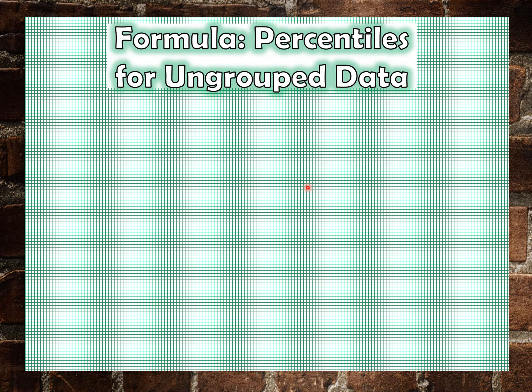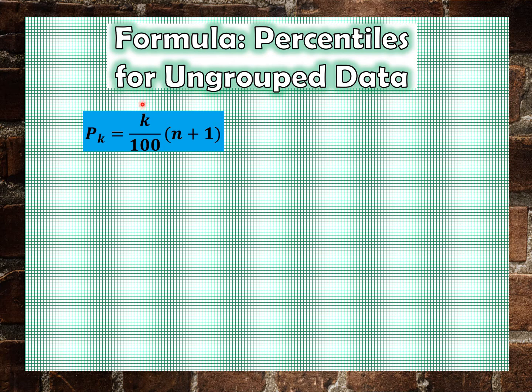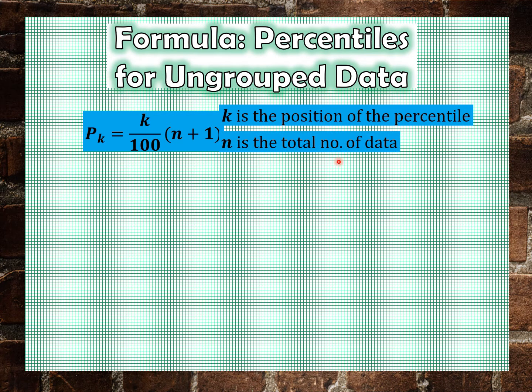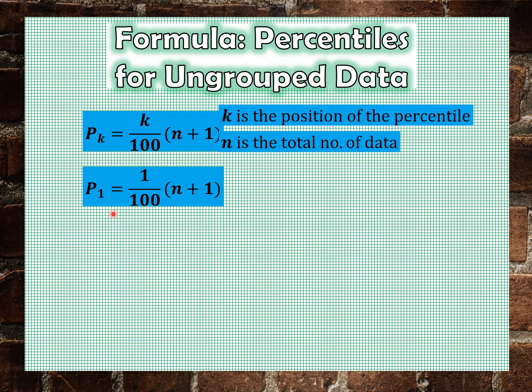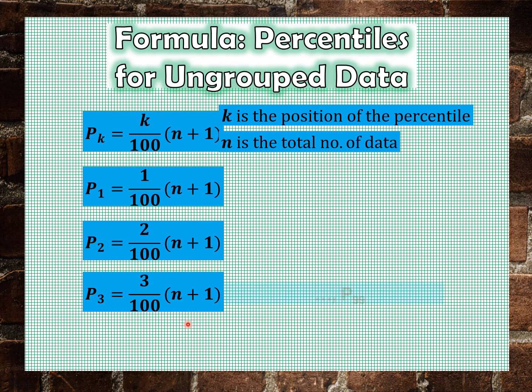We also have formulas that we need to follow. Same pa rin din yan sa formula ng quartile and decile. Ang pinagkaiba lang is yung denominator. 100 na this time yung denominator niya dahil divided siya into 100 equal parts. So, same pa rin yung value ng k is the position of the percentile and yung n natin is the total number of data. So, pag isosolve mo si percentile 1, yung value ng k natin is equal to 1, percentile 2 is 2, percentile 3 is 3, and so on hanggang percentile 99. Same with the quartile and decile.